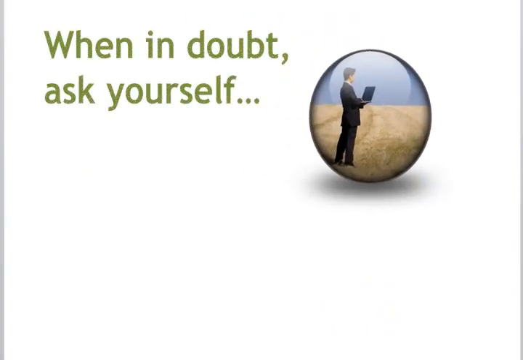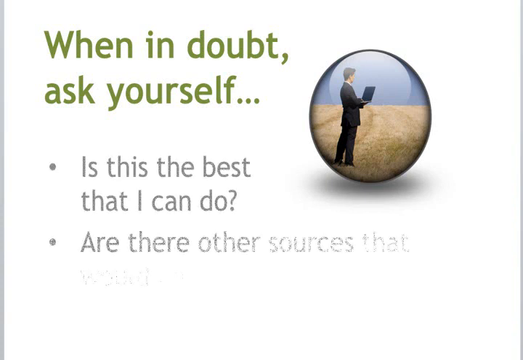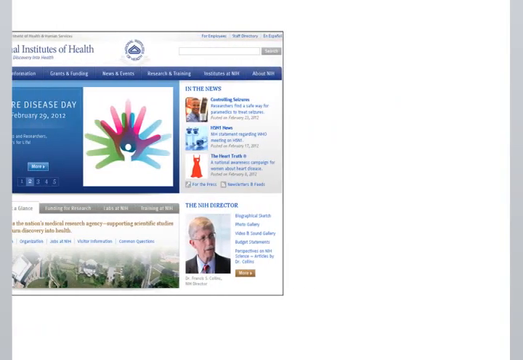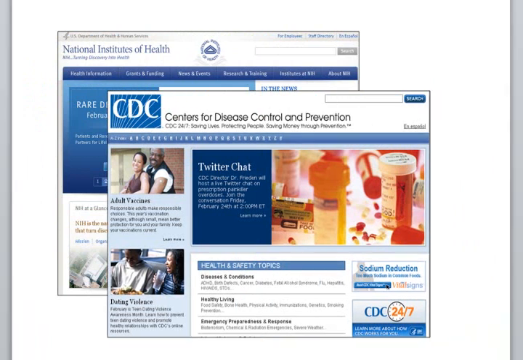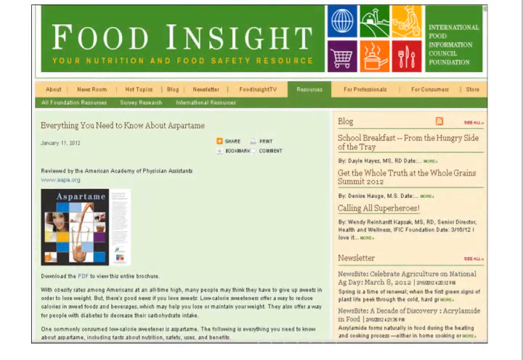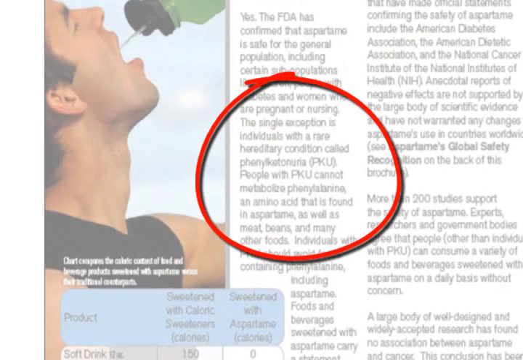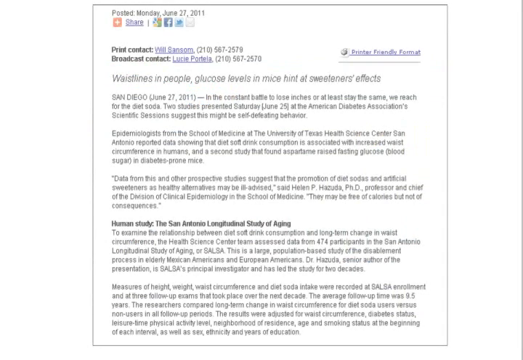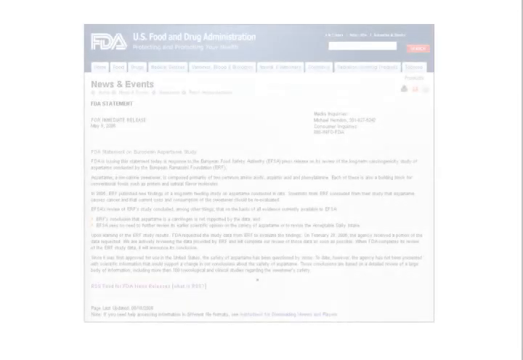When you're done evaluating your website, ask yourself, is this the best that I can do? Are there other sources that would be better? Are there other websites that are known for their credibility? Regardless of what source you use, make sure you have a variety of sources so that your research covers all the relevant issues of your topic. Also, some topics may be controversial with differing viewpoints, so make sure your sources back up their claims with actual research, facts, and statistics from sources that can be verified.